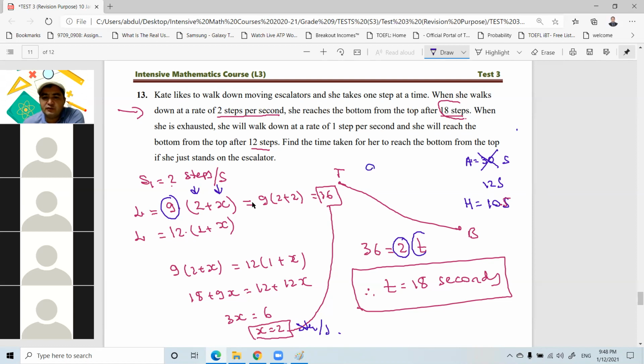Again, we are just using distance equals speed times time. Our distance is the length of the escalator. Since you're just standing on the escalator, your speed is the escalator speed, that is 2 steps per second. And how long does it take? If the length of the escalator is 36 steps, it takes 18 seconds. Okay? Good. I will keep this and share with you, Arad. Again, you have to have a look and try to understand.